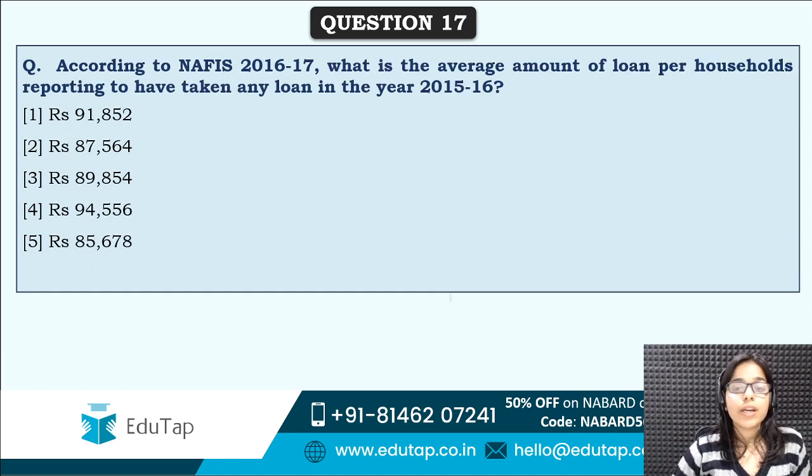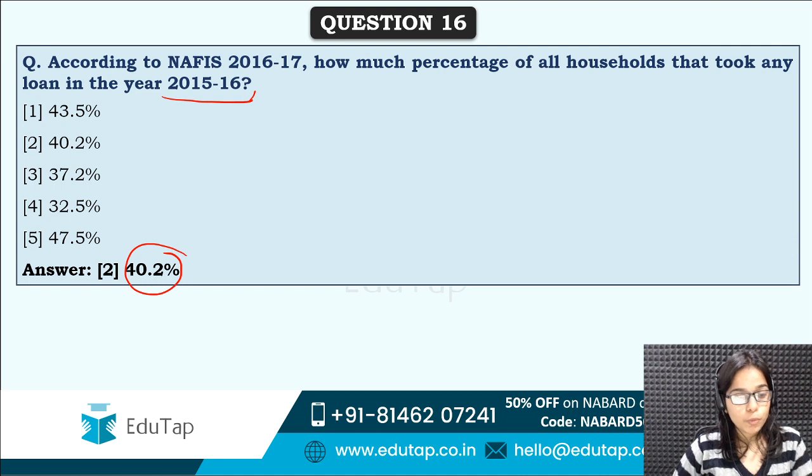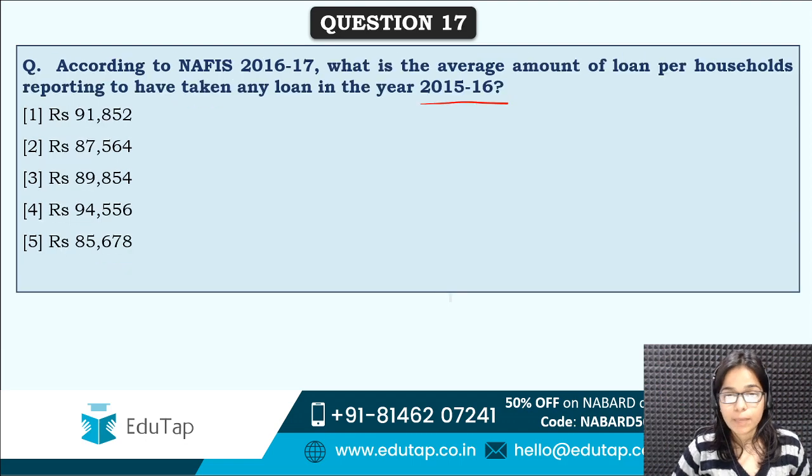Next is, what is the average amount of loan per household reporting to have taken any loan in the year 2015-16? So we have seen that 40.2% of households took any loan in the year 2015-16. Now tell me the average amount that they took as a loan.